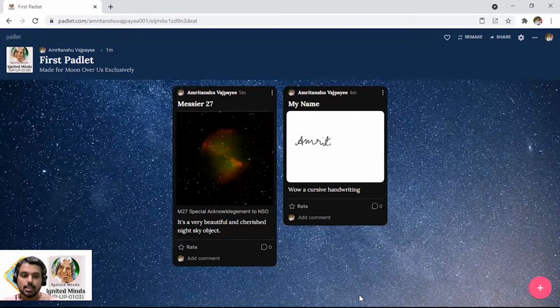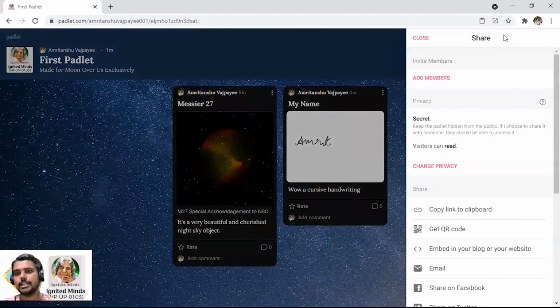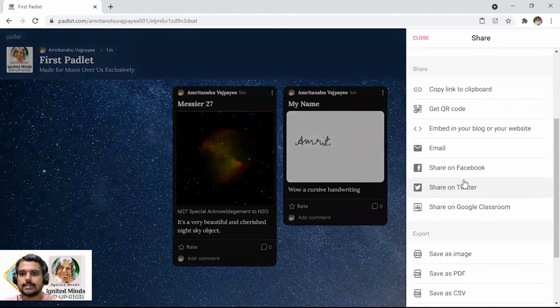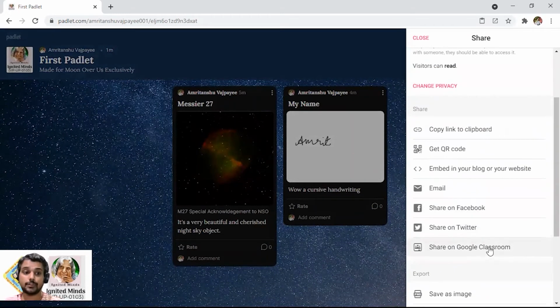And of course, there is a very advanced feature as well, but before doing it, let me just show you how to share. Now this Padlet can be shared over email, Facebook, and all those places. And of course, if you are a teacher working on Google Classroom, it's a fantastic way to give assignments to your students as well. And now here it comes.